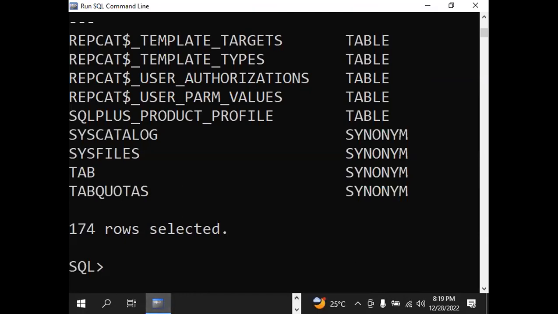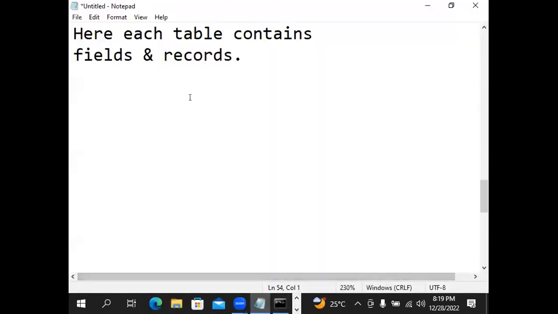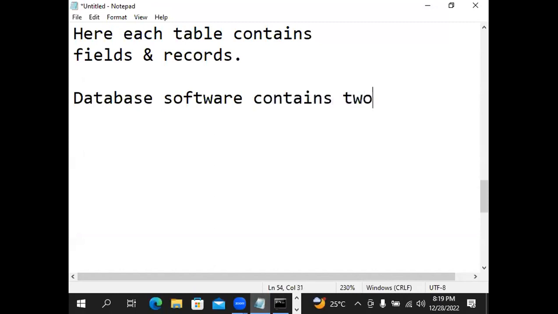Okay. Now, next, note down. Database software contains two parts.